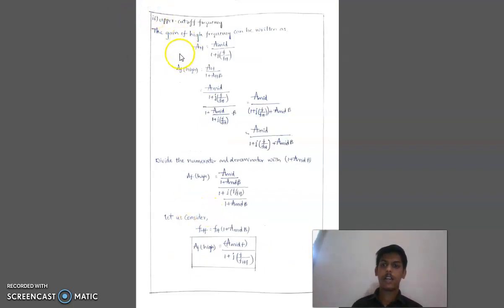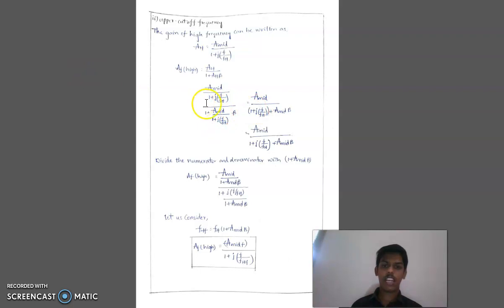Now let me deal with the upper cutoff frequency. The gain at higher frequency can be written as AH is equal to A mid by 1 plus j into F by FH. In the case of low frequencies, it is A mid by 1 minus j into FL by F, but in the case of high frequencies, it is A mid by 1 plus j into F by FH. Now AF high is equal to AH by 1 plus AH into beta, which is A mid by (1 plus j into F by FH) by 1 plus A mid by (1 plus j into F by FH) into beta.